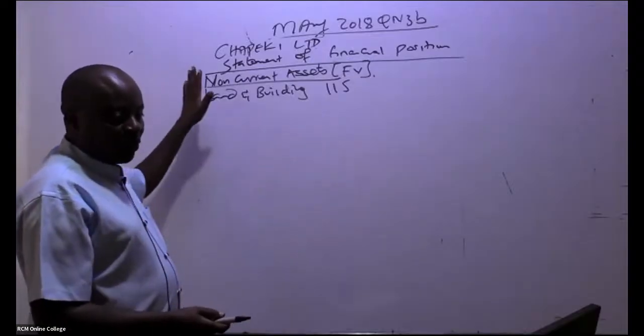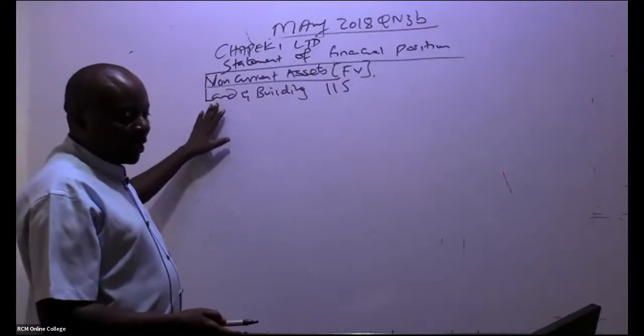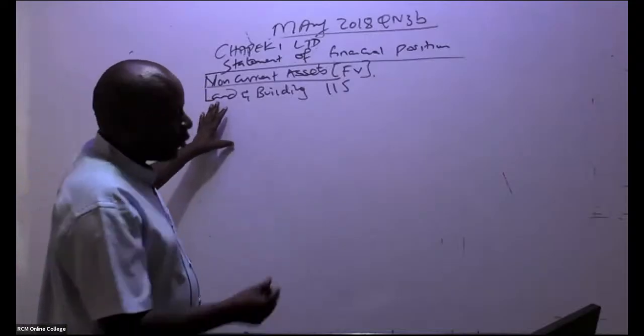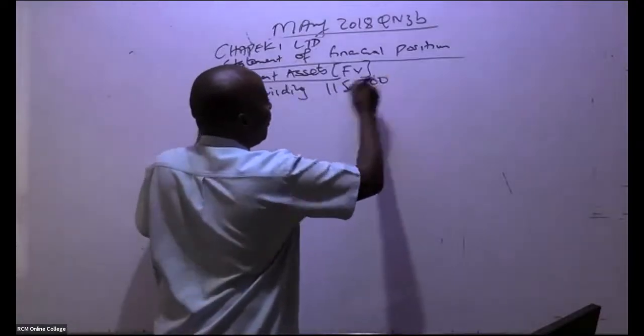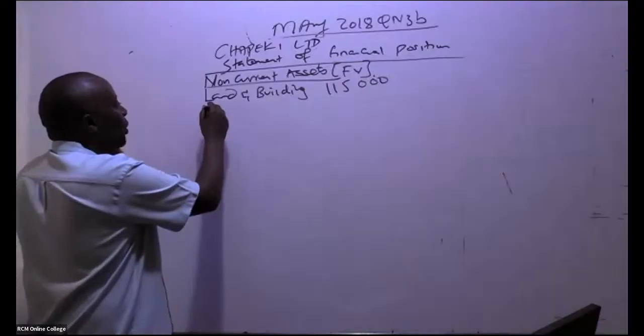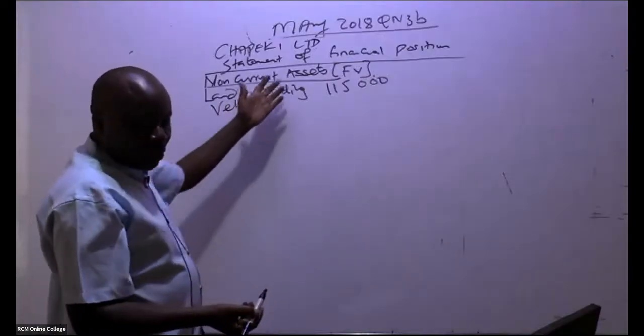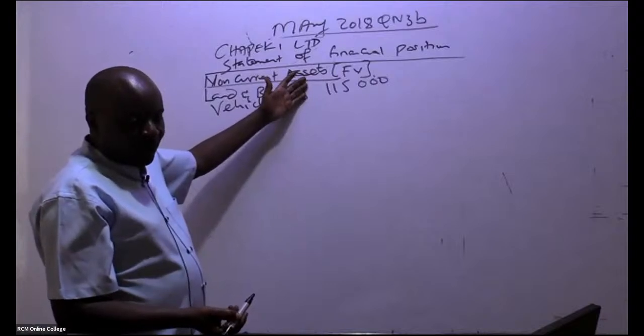So we have the statement of financial position, Chapeki Limited. So non-current assets, fair value. Land and buildings, we have 115,000, I'm told. Thank you very much. The other asset that we have there are vehicles. Fair value, you simply, these are free marks. So vehicles, how much do we have here? 25,500, right?